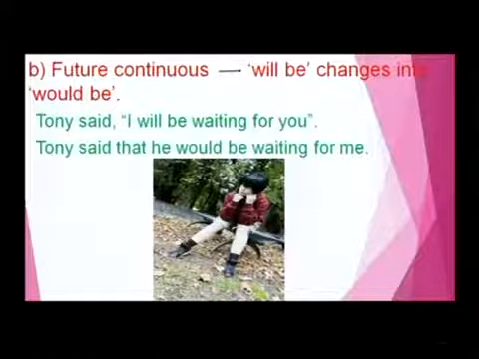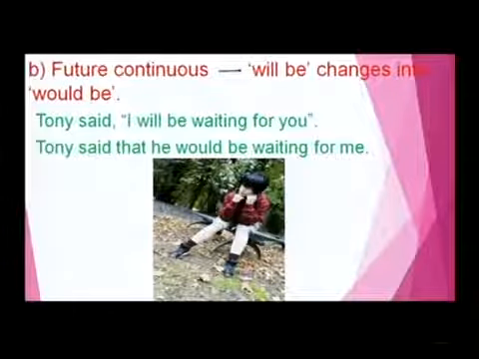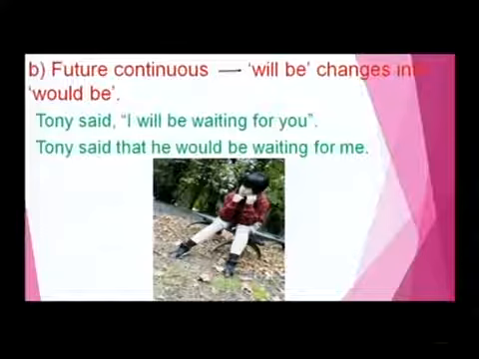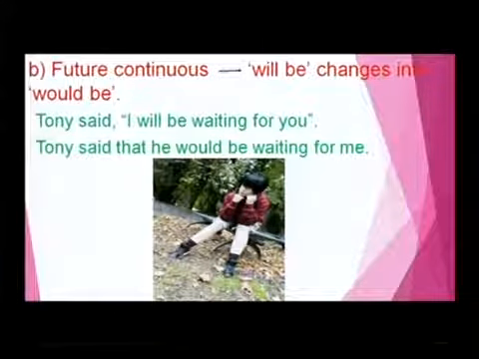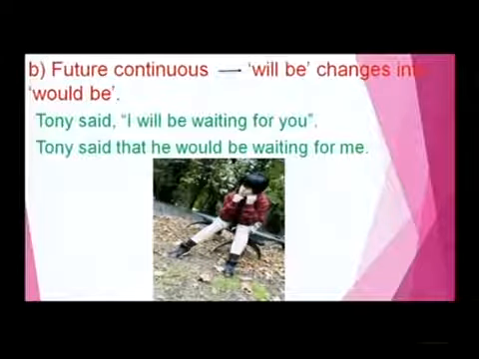What are the changes effected here? The conjunction that is used and "I" became "he", because Tony is a male, and "will be" becomes "would be", and "for you" is changed to "for me". On the whole, Tony said that he would be waiting for me. In such a way, the future continuous will change to "would be".